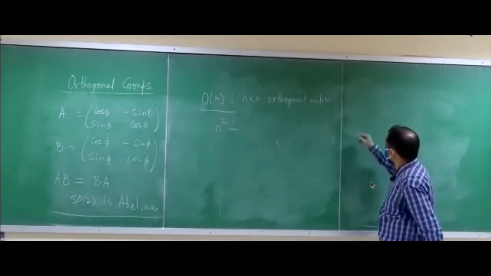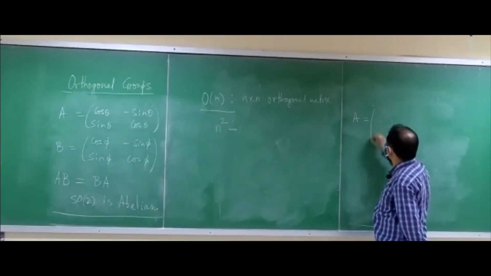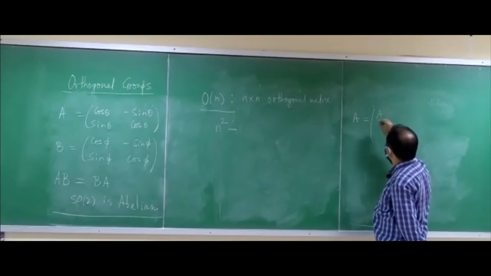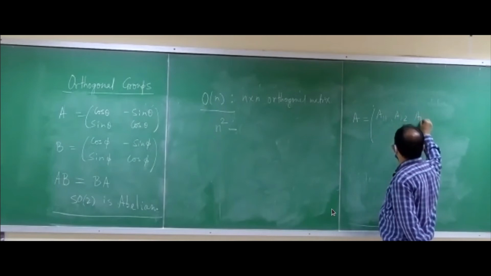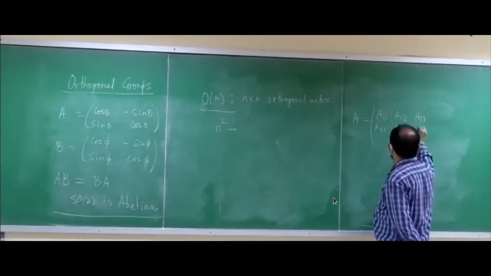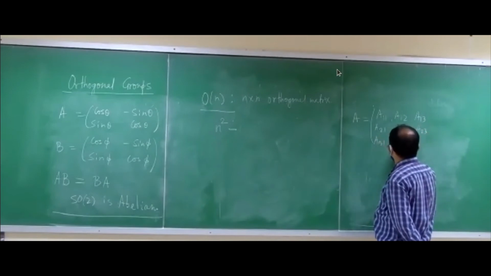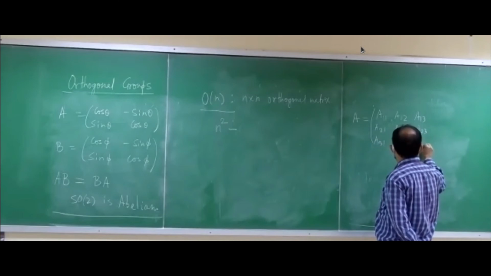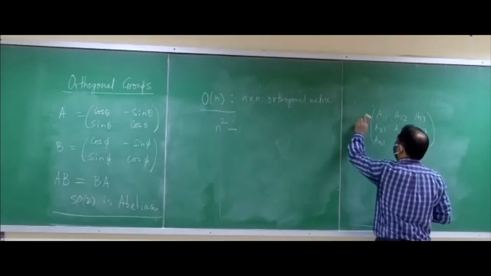Let us do it. Let us take an example of a 2 by 2 matrix. Okay. So A is, let us take a 3 by 3. A 11, 12, 13, 21, 22, 23, 31, 32, 33. Okay. Now